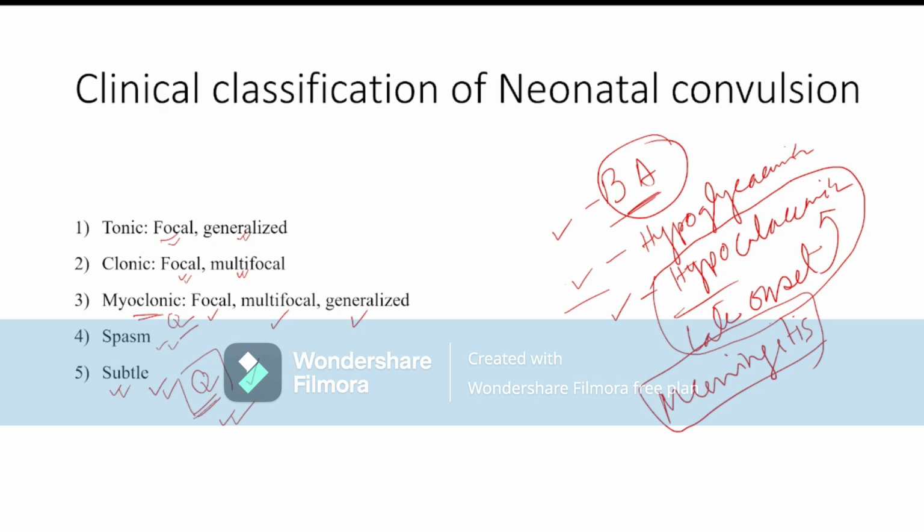The most common cause of neonatal convulsion having the worst prognosis is meningitis. The most common type of neonatal convulsion having the worst prognosis is myoclonic convulsion, multifocal myoclonic convulsion.